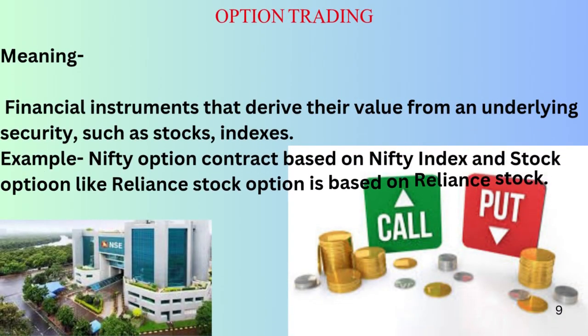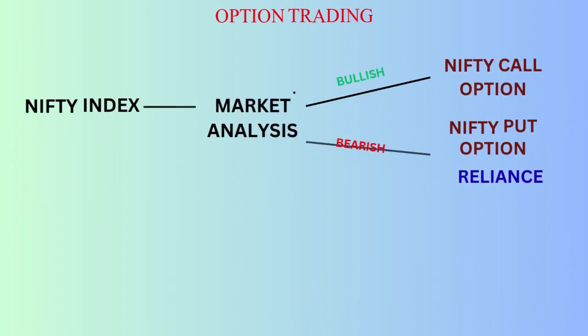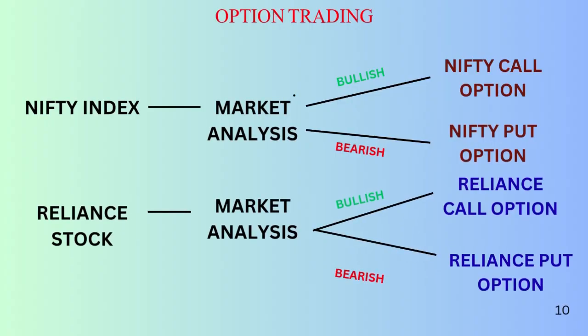Now we'll see what options are. An option is a type of financial instrument whose value is based on an underlying security or index, such as the Nifty Index, which is a basket of the top 50 companies listed on the NSE. Therefore, the option contracts we have will be based on the Nifty Index. If we predict that the Nifty will go up, then we will buy a Nifty call option contract. And if we predict that the market will go down, then we will buy a Nifty put option contract. Similarly, if we want to buy a Reliance option contract based on whether the Reliance stock will go up or down, we will purchase the Reliance option contract accordingly.